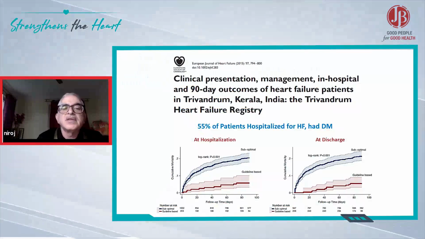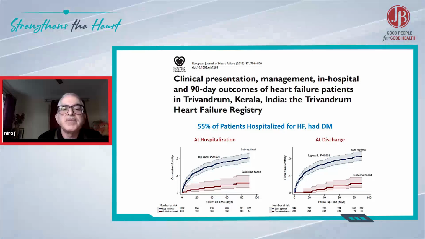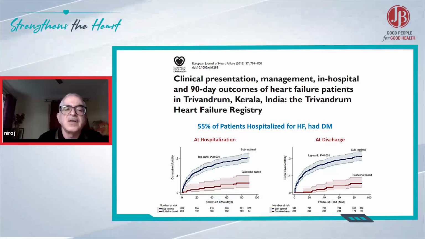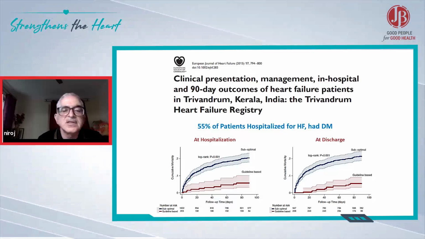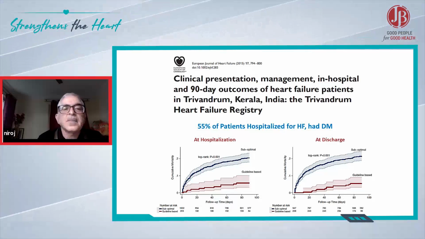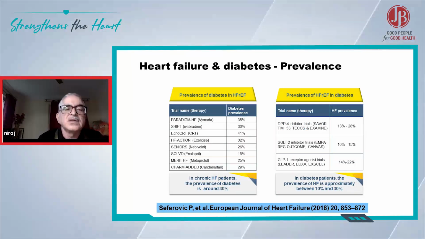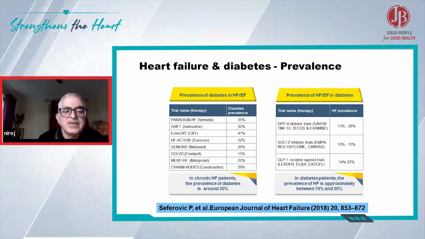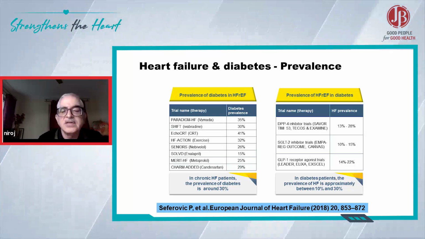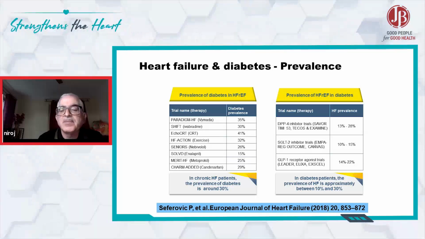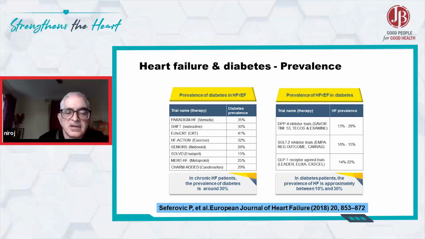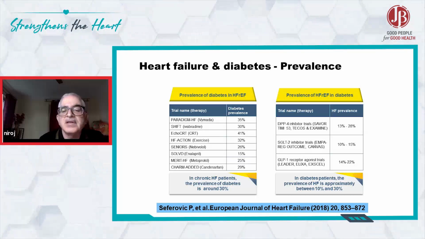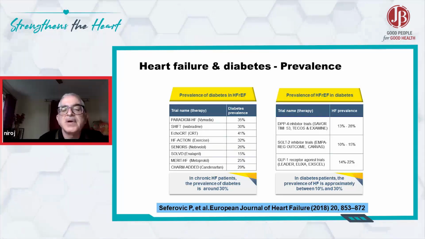And this is from the Trivandrum heart failure registry. 55% of the patients had diabetes at hospitalization and at discharge. And looking at the other studies across the globe, around 30% of patients with chronic heart failure have diabetes. And the reverse, in diabetic patients, the prevalence of heart failure is approximately between 10 to 30%. So even in diabetic patients, the prevalence of heart failure is also quite high.